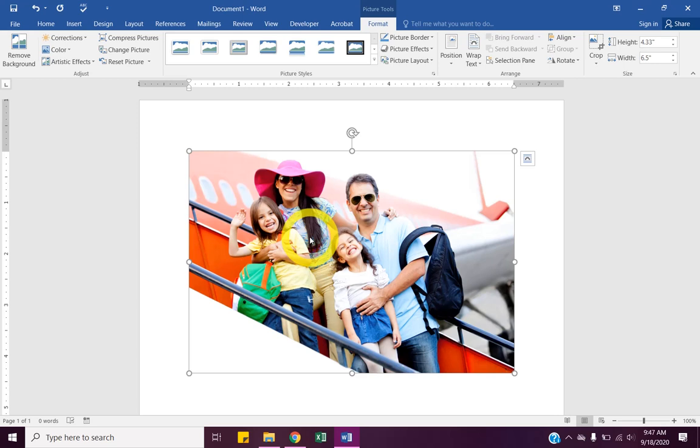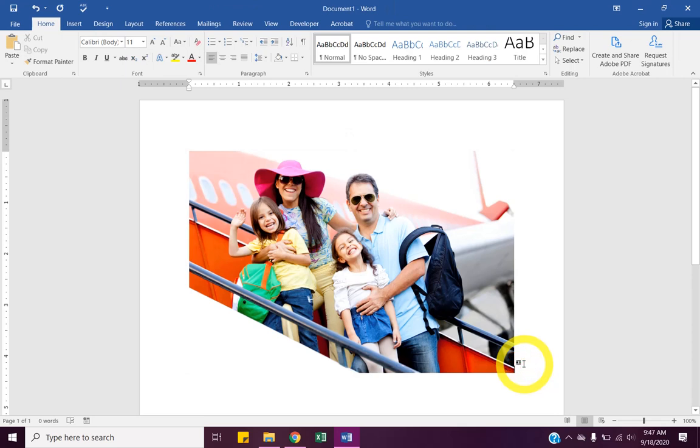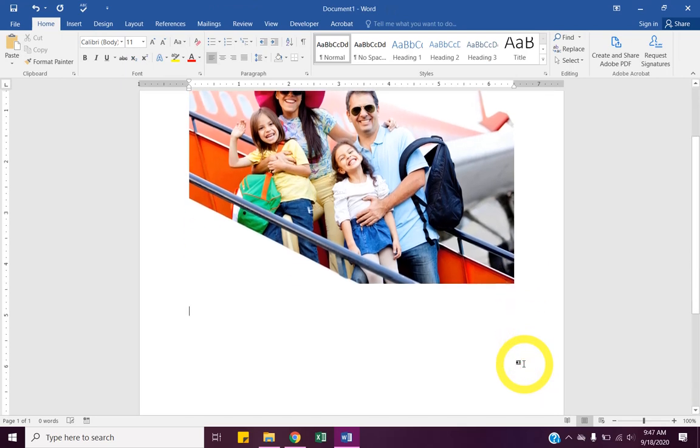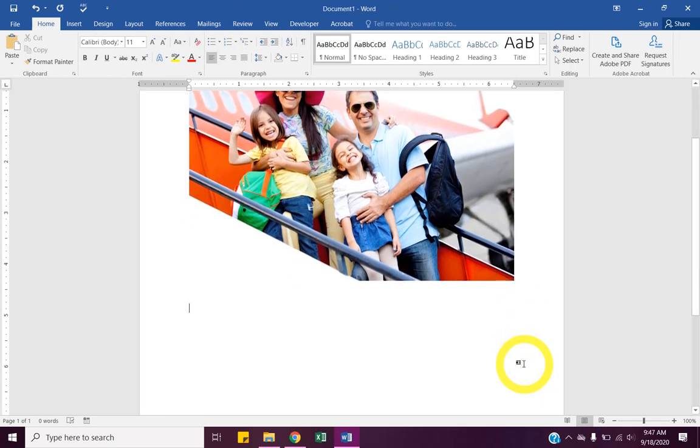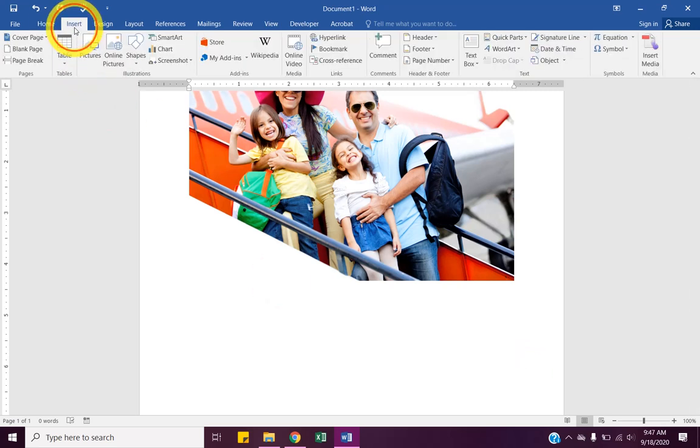So we can insert a picture. Know that when we're done using this, we're just gonna move on. I'm gonna click my insertion point in the bottom right and then hit enter a couple times. And now we'll be off it and we can type text if we wanted to. Let's go back to the Insert tab now.